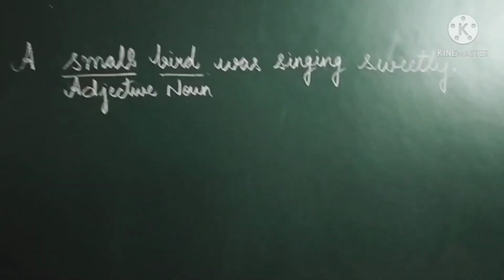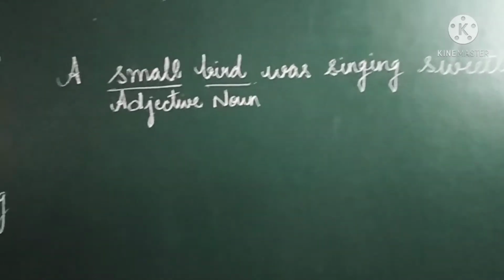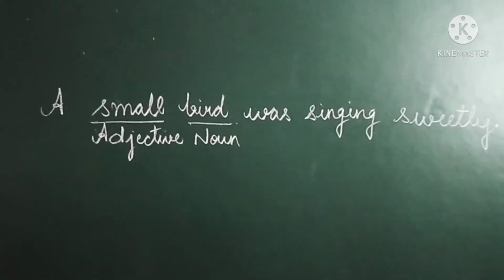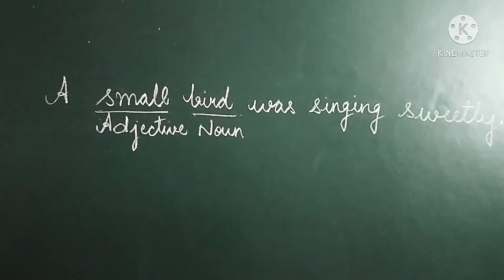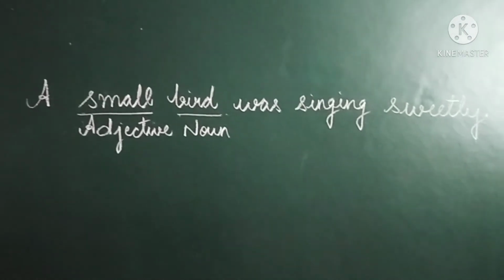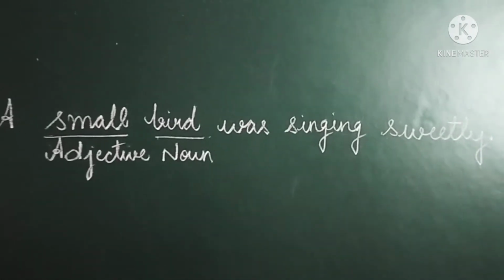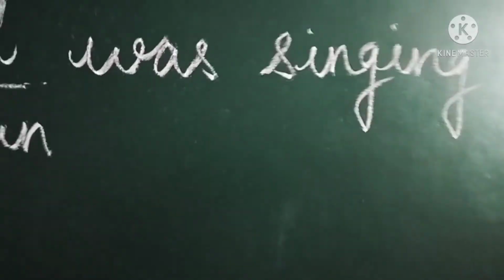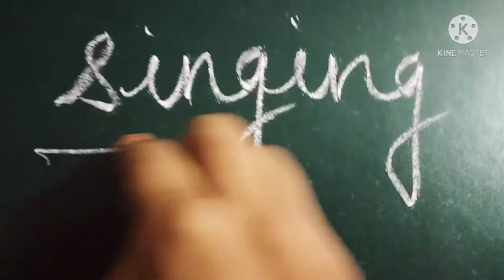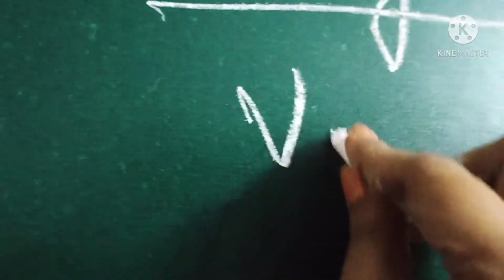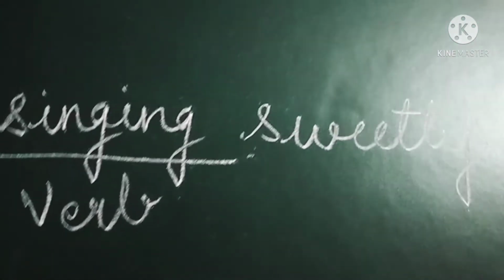Now see the sentence again. A small bird was singing sweetly. In this sentence, bird is noun. Bird is described by the word small, so it is adjective. What is the bird doing? The bird is singing. So this is our verb here.